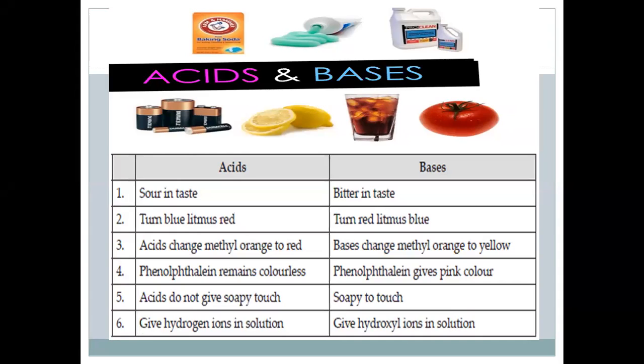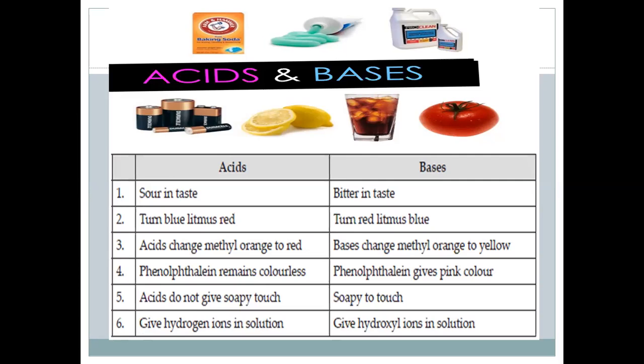We may come across many different compounds of acids and bases in our homes. So first of all, there is a basic difference between acids and bases: acids are sour in taste and bases are bitter in taste. And when we talk about indicators, all acids turn blue litmus red. Whenever you dip blue litmus paper in an acidic solution, it turns red, while bases turn red litmus paper blue.